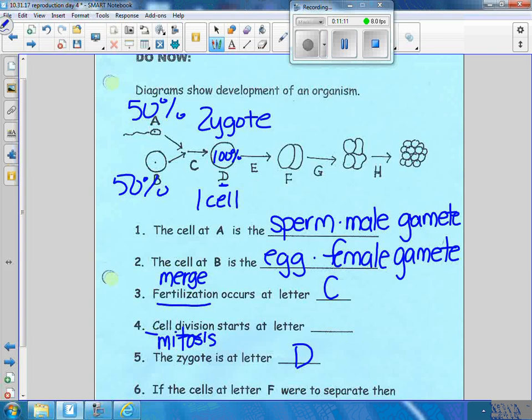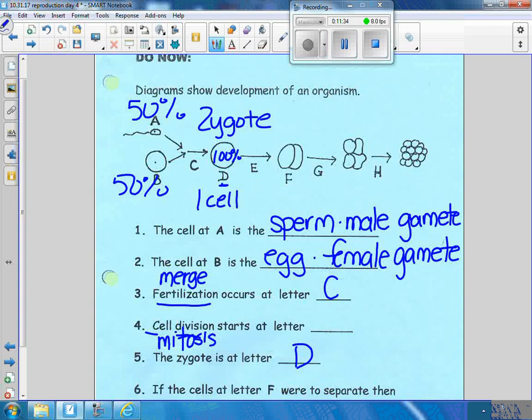So you were one cell with all your DNA, then you became 2, then you became 4, then you became 8, etc., and now you're millions of cells. Every single cell in your body has the same exact DNA in it, except if you're a boy, your sperm has 50% of your DNA. And if you're a girl, your eggs have 50%. But every other cell, these body cells, have the same exact DNA.